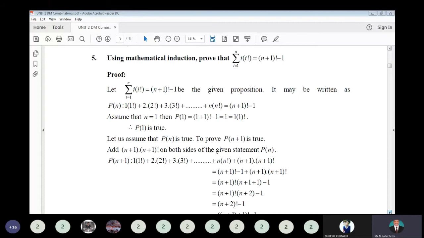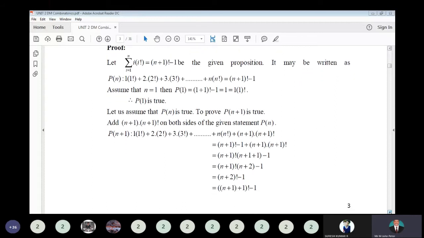So for this also, we are getting value 1. So hence the statement is true for p of 1. So we have to assume p of n is true, and we have to prove the statement for p of n plus 1 is also true. That means p of n plus 1 should be rewritten in the form of p of n.